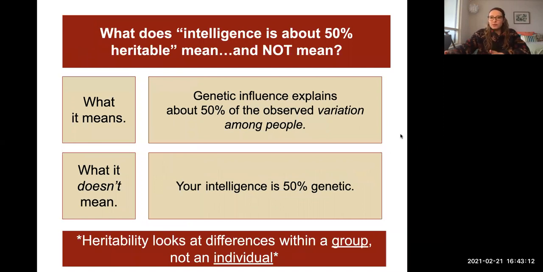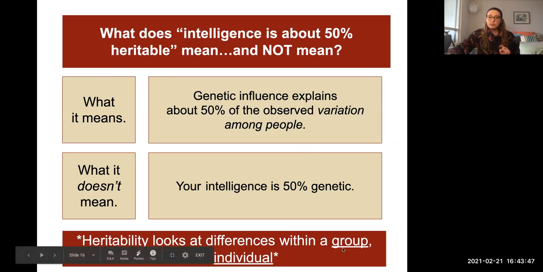So what does this phrase, intelligence is about 50% heritable, mean, and what does it not mean? It does mean that genetic influence explains about 50% of the observed variation among people. So when we look at all people together and we can see how their intelligence varies among each person, about 50% of that variation is because of genes, because of the influence that genes have on intelligence. It does not mean that your intelligence is 50% genetic.